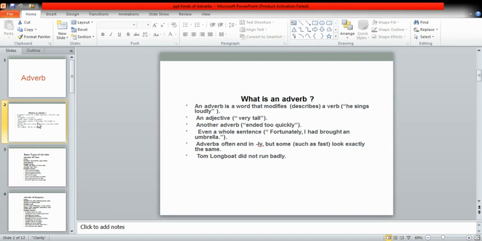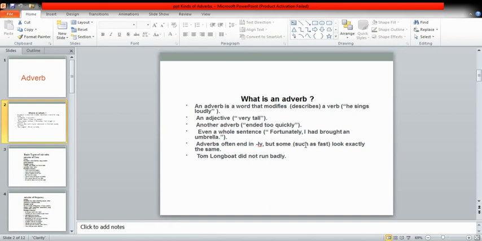Then, an adverb modifies an adjective. Very tall. Tall is an adjective and very is an adverb which is modifying the word tall, which is an adjective. Then an adverb modifies another adverb in the sentence. Too quickly. Quickly is an adverb and too is modifying the adverb quickly.